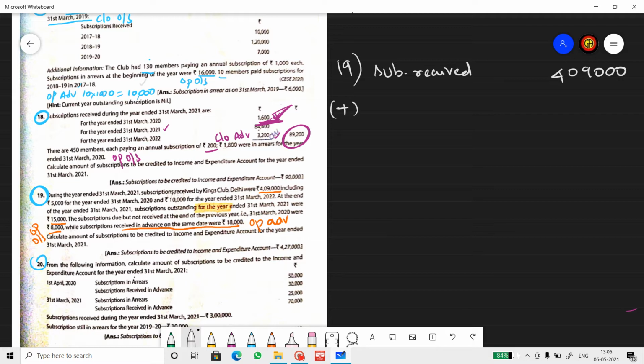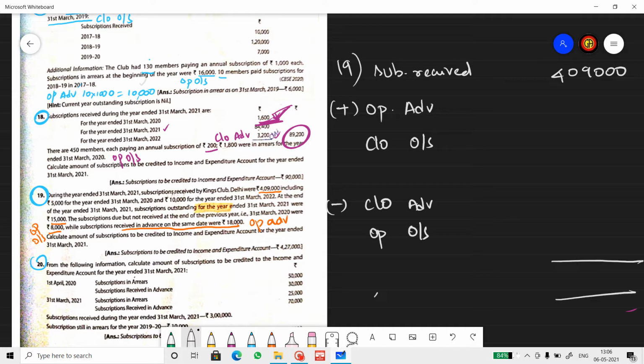Add opening advance, closing outstanding, subtract closing advance and opening outstanding. With that, we get subscription relating to the current year, which is what we've been asked to find here.